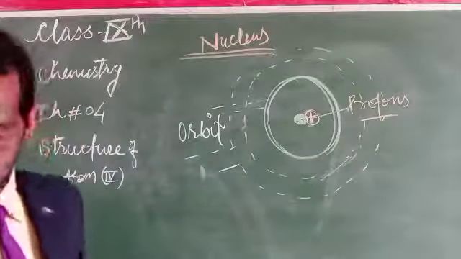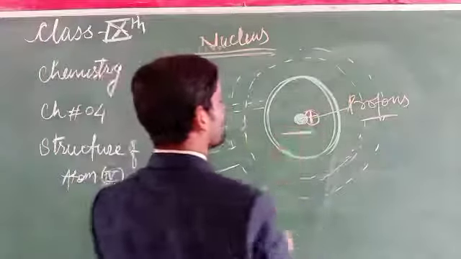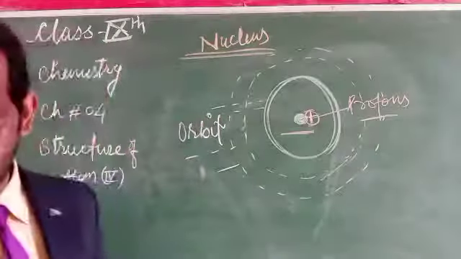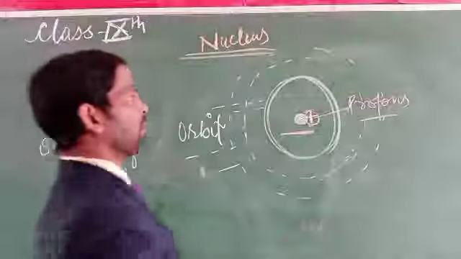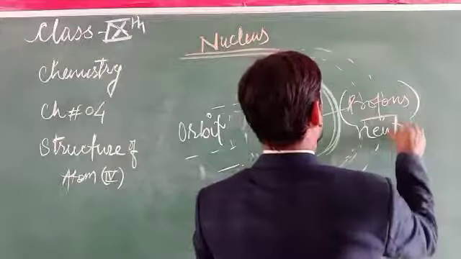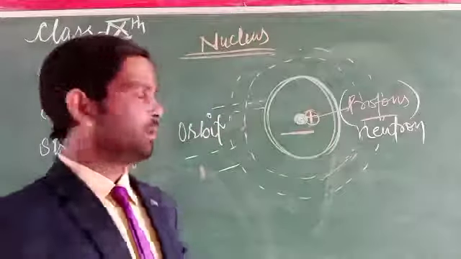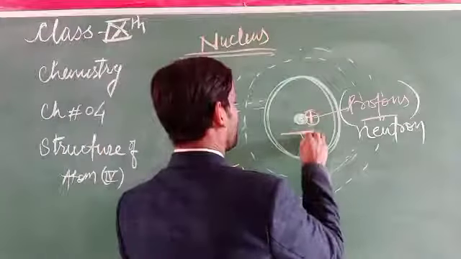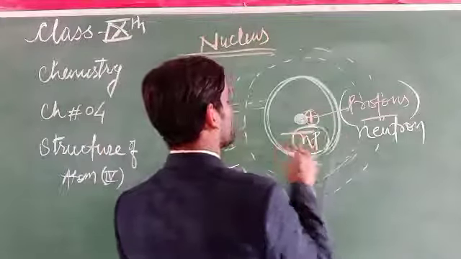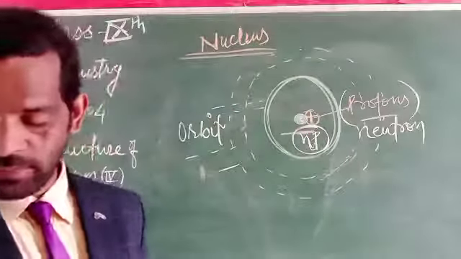If there is a charged particle present, these charged particles are the protons. And if there is a neutron present, the neutron has no charge at all. The proton and neutron are together called nucleons.